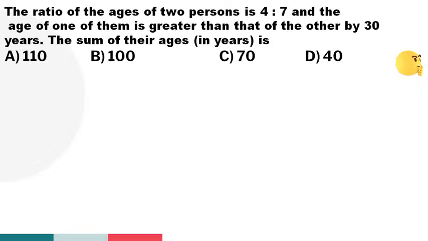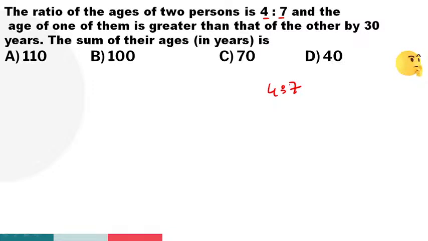The ratio of the ages of two persons is 4 is to 7, and the age of one of them is greater than that of the other by 30 years. The sum of their ages in years is?